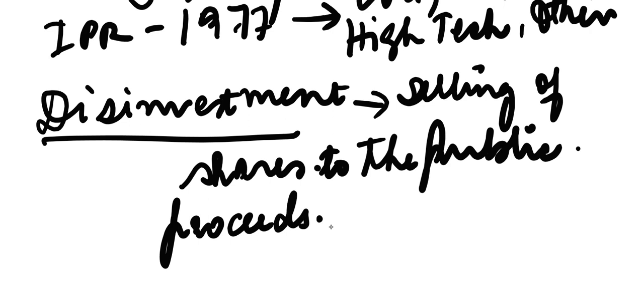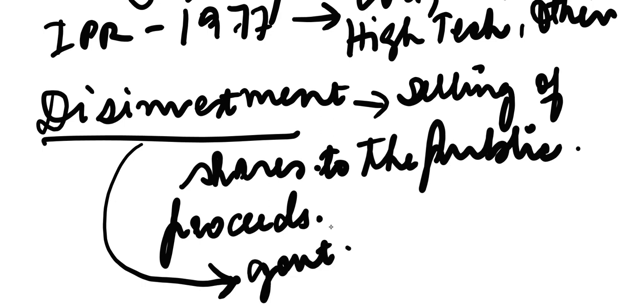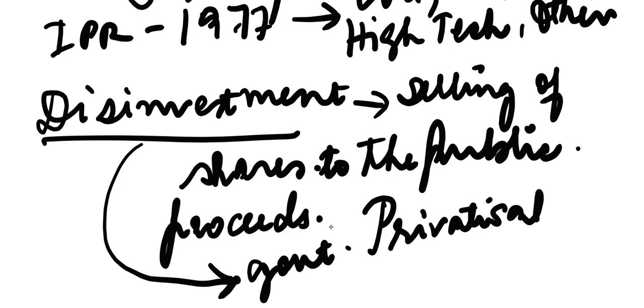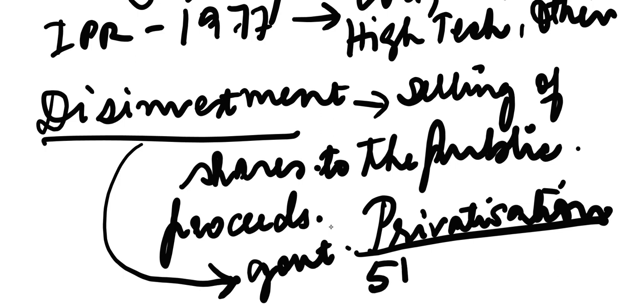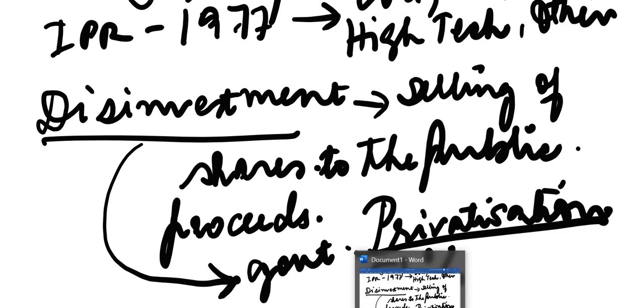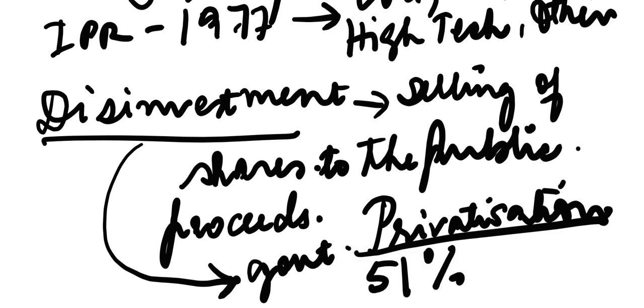However, the majority stakeholding still remains. So operational control and management, all this still remains with the government in case of disinvestment. But in case of privatization, this is not the scenario. In case of privatization, the government transfers 51% stake to the private sector, to any private individual or a company or a group. So in this case, the management and operational functions go to that company.